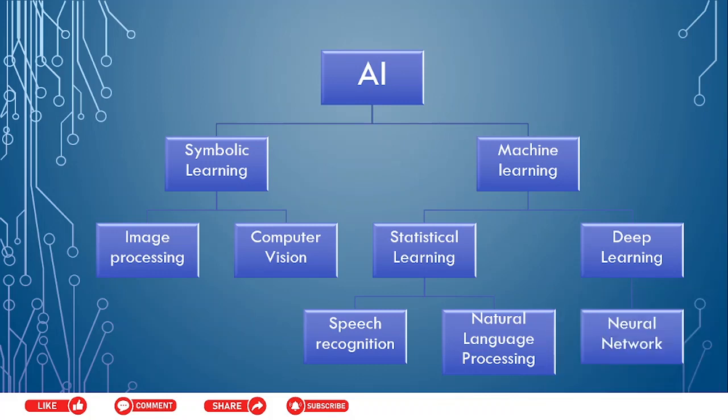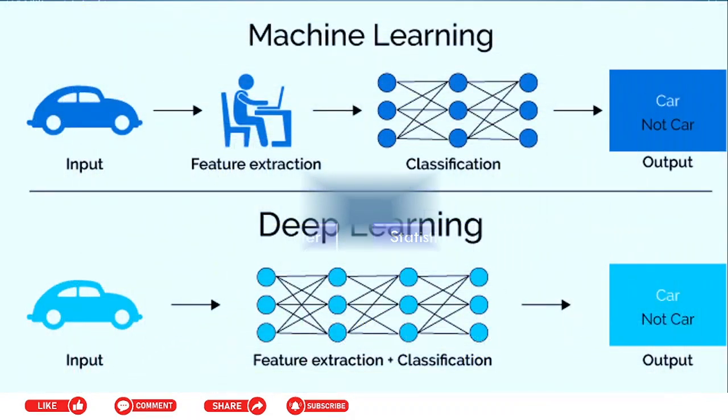This is broadly what AI can be classified into. What is the difference between machine learning and deep learning? For example, it's basic. We take a car as an input. I will type what a car is into a machine and then it will classify whether the output is a car or not. But under deep learning, like we are born with sight, the AI itself will analyze what the features of a car are and then it will classify its output as car or not a car. This is the main difference between machine learning and deep learning.